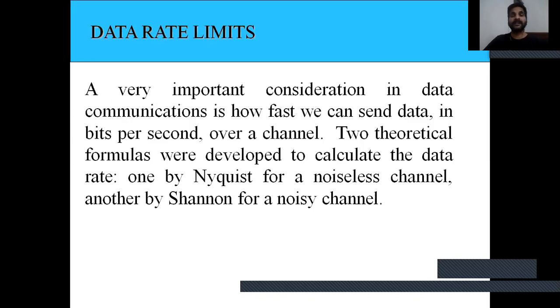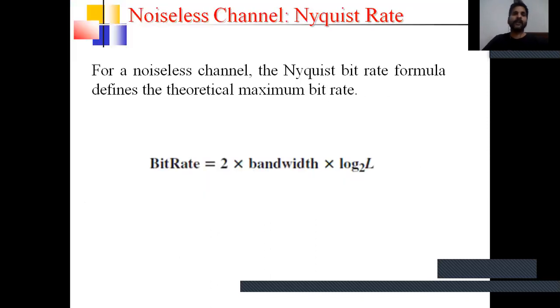A very important consideration in data communication is how fast we can send data, in bits per second, over a channel. So there are two theoretical formulas we have developed to calculate the data rate: one by Nyquist for a noiseless channel and another by Shannon for a noisy channel. According to the Nyquist theorem for a noiseless channel, we calculate the bit rate as 2 multiplied by bandwidth multiplied by log base 2 of the number of levels.